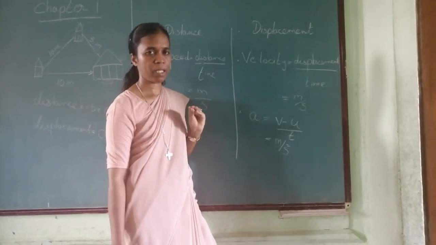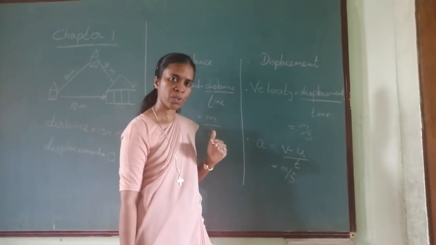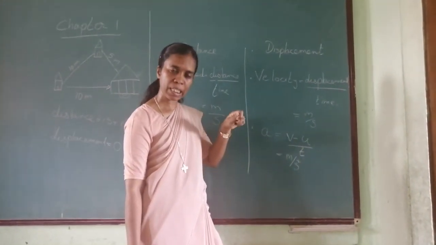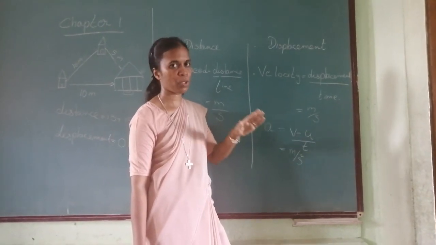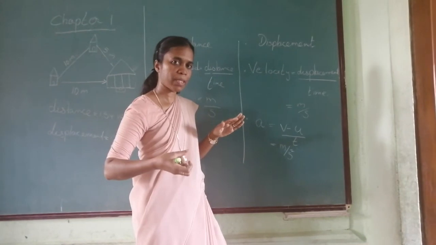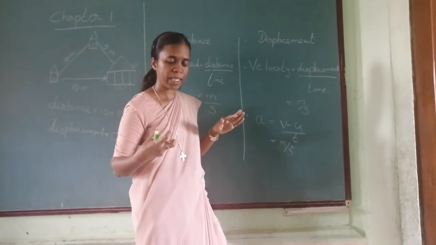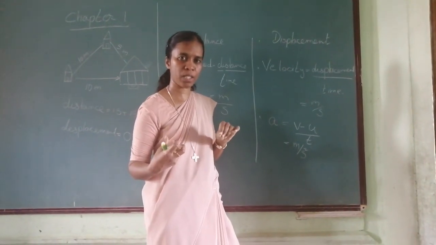There are three types of acceleration: positive, negative and zero. If the velocity is increasing in the same direction, it is known as positive acceleration. If you suddenly apply a brake, then what happens? It is like in the opposite direction. That is what we call negative acceleration or deceleration.